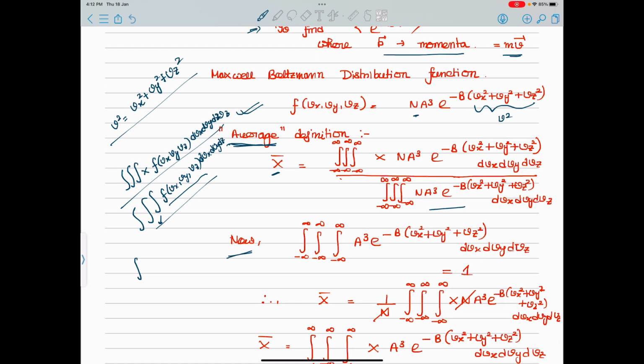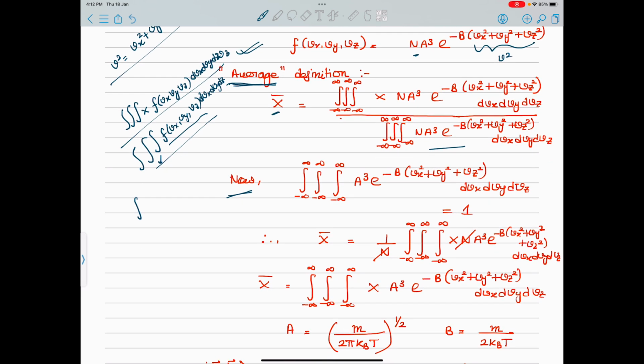If it is equal to 1, then x bar becomes 1 by n times the numerator, and you can easily chop out this n in the numerator and the denominator, because the integration is with respect to vx, vy, and vz, not with respect to n.